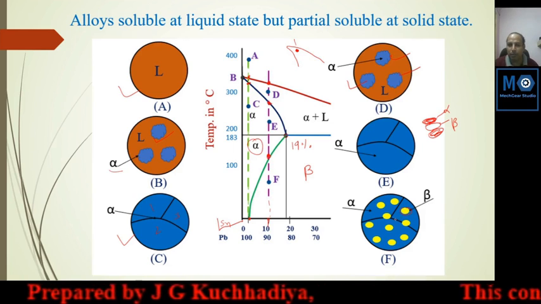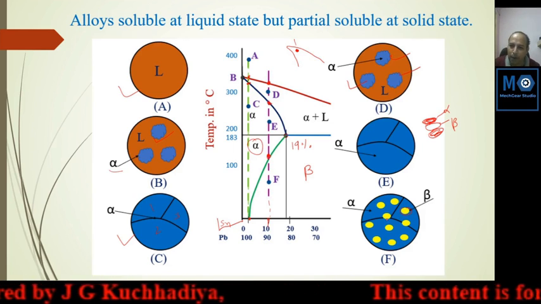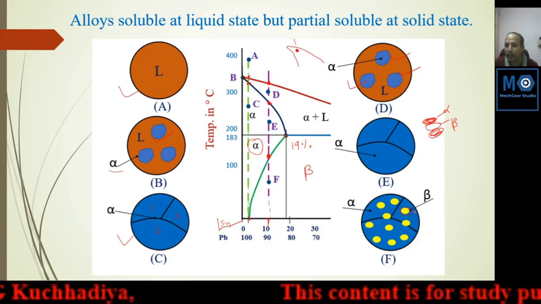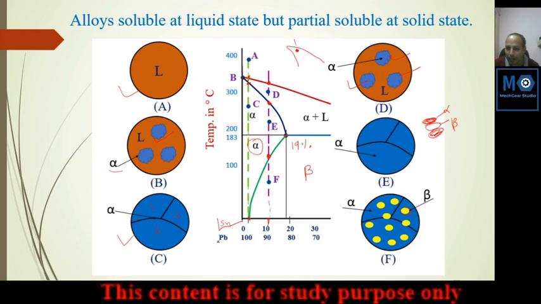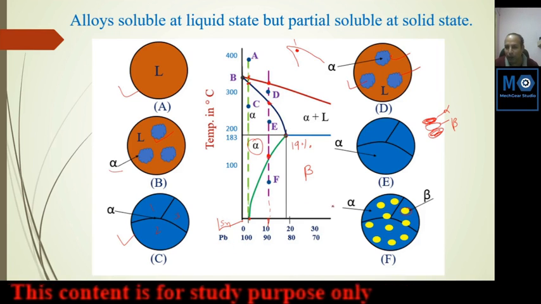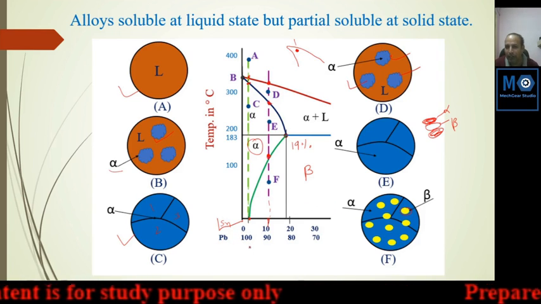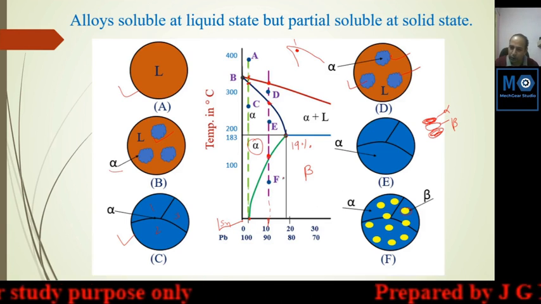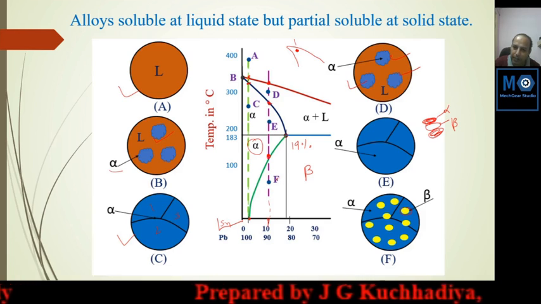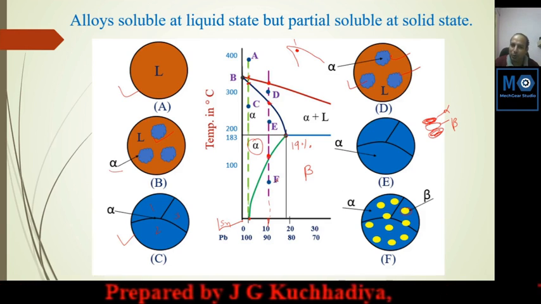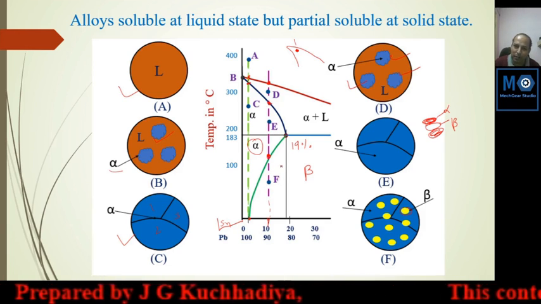Beta is another type of phase. It is a type of phase, not a pure metal structure. Beta does not indicate pure lead or pure tin, nor does alpha indicate pure tin or lead. It is a phase in which the metal is soluble in different percentages.